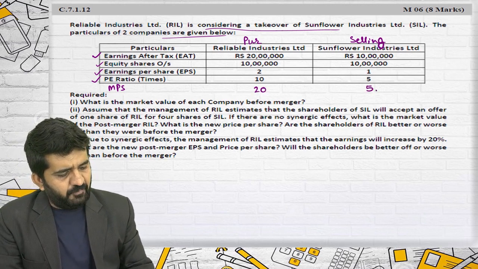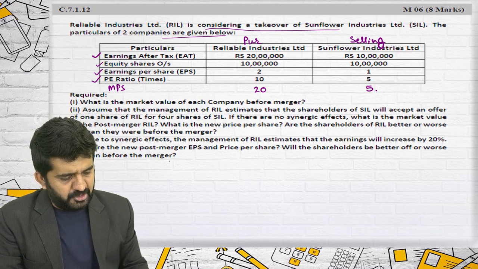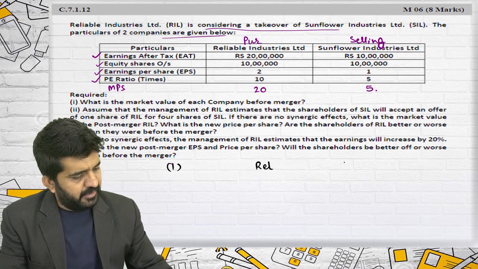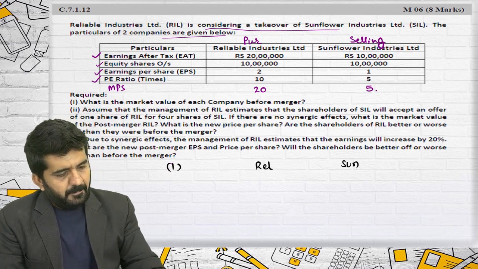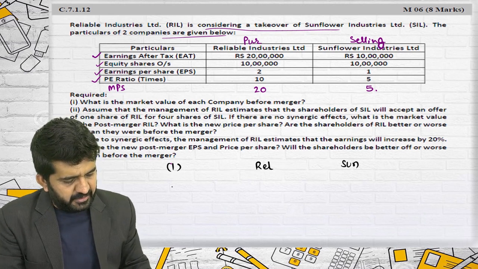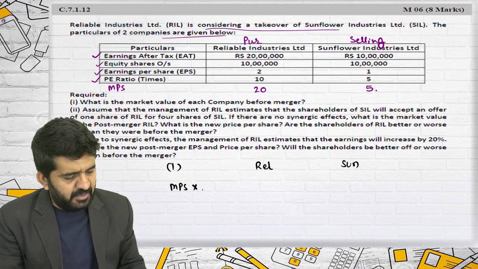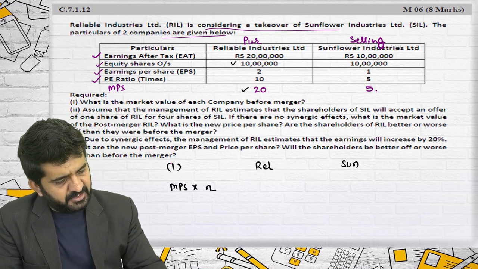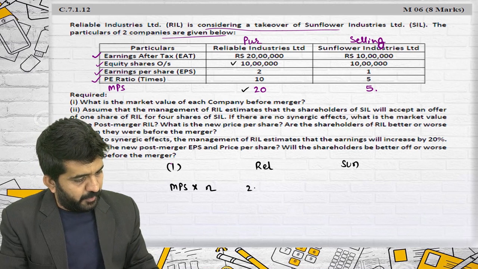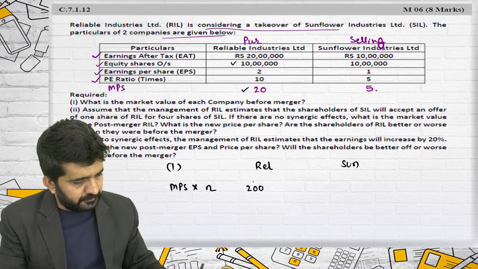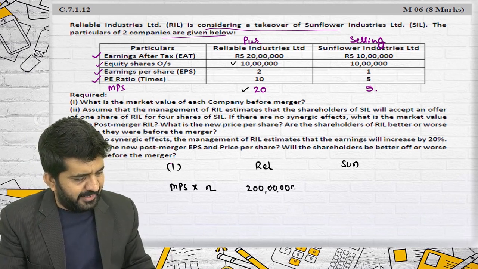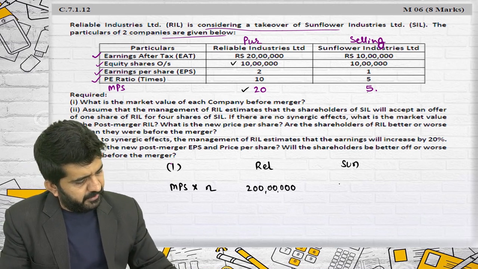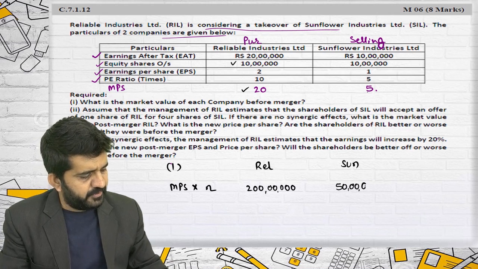What is the market value of each company before merger? Let me answer number 1. It is Reliable and Sunflower. Market value of each company is nothing but MPS multiplied by number of shares. So MPS is 20, number of shares is 10 lakhs. 10 lakhs into 20 is 200 lakhs or 2 crores. 10 lakh into 5 is 50 lakhs for Sunflower Limited.